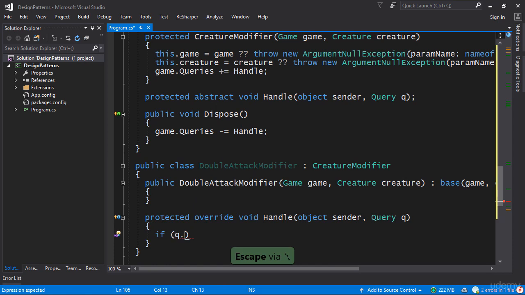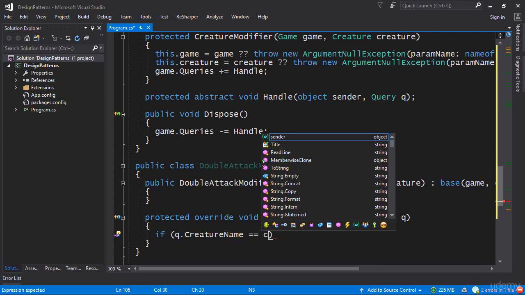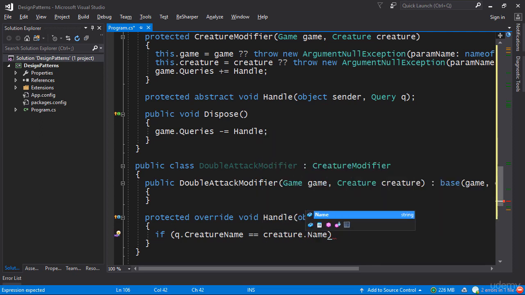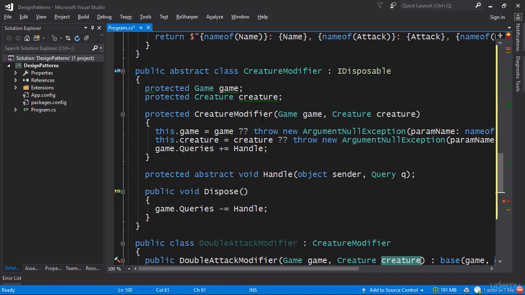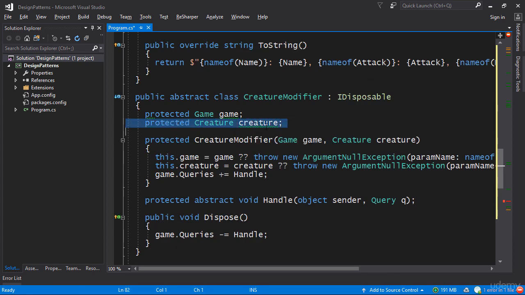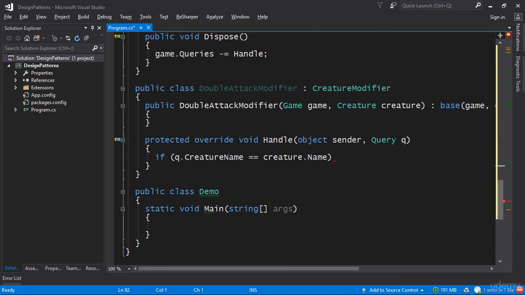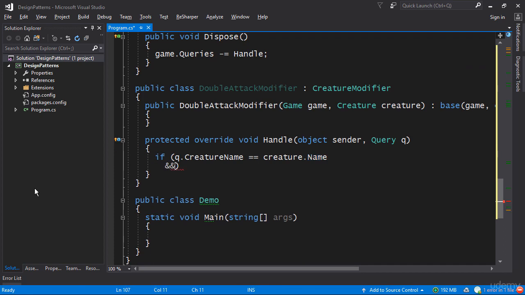So I say if the query's creature name is equal to the creature.Name that I'm applying this to, because remember, a double attack modifier applies to a particular creature which is taken as a constructor argument and which is stored in a protected field here, and that's what we're checking. So we check that the name matches, and we also need to check that we're getting the right thing. So q.WhatToQuery is equal to Attack, because attack is what we're modifying.